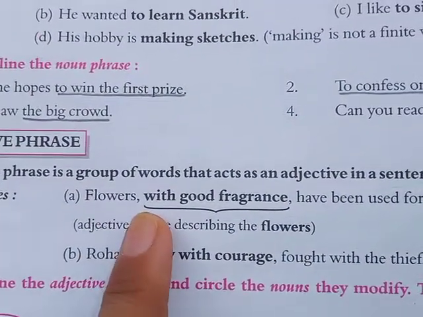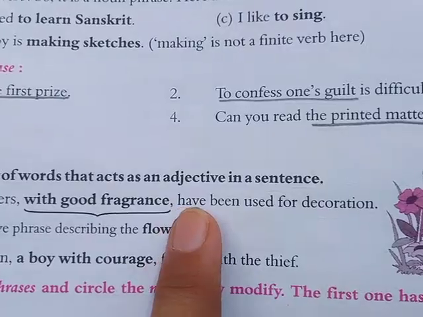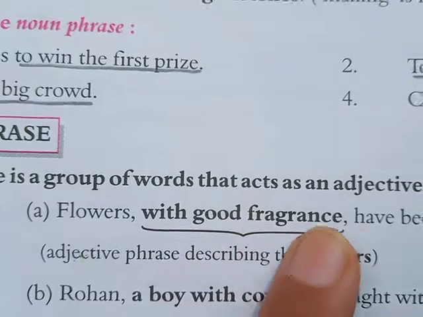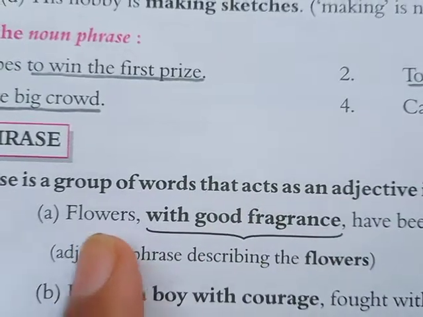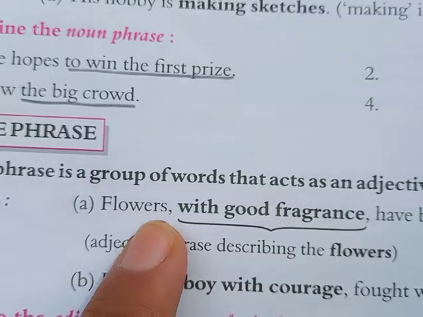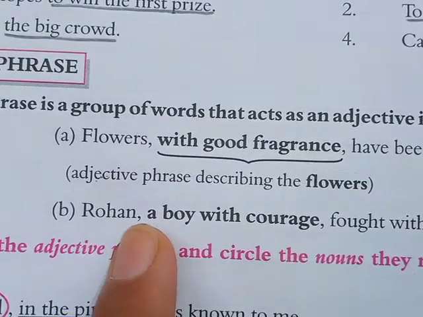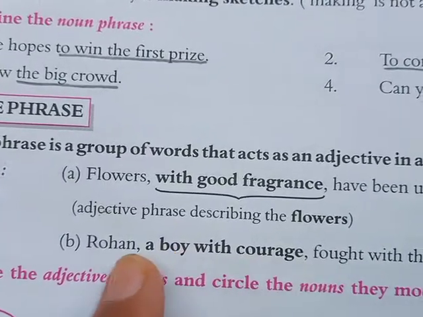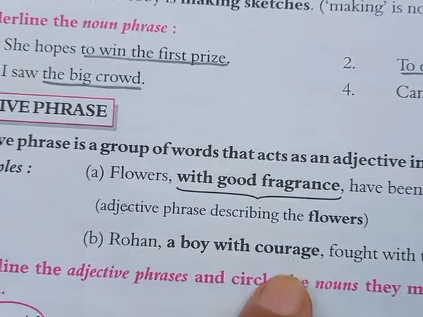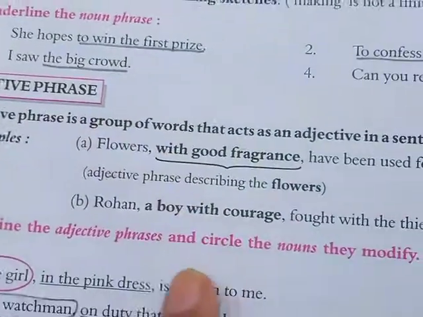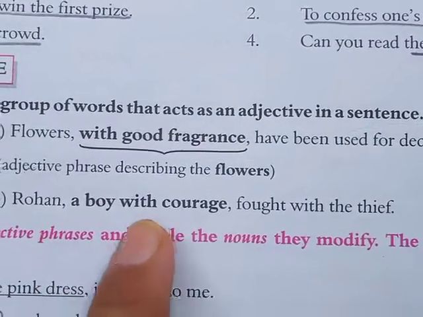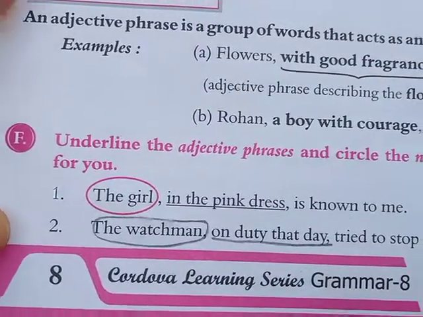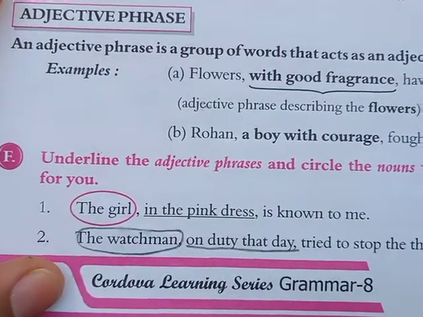Example: flowers with good fragrance have been used for decoration. So here you can see the bold words, with good fragrance, that is the adjective phrase for flowers. Rohan, a boy with courage. A boy with courage tells you something more about Rohan, and that is why it is an adjective phrase. Rohan, a boy with courage, fought with the thief. Got it? Now, an exercise is there for adjective phrase.